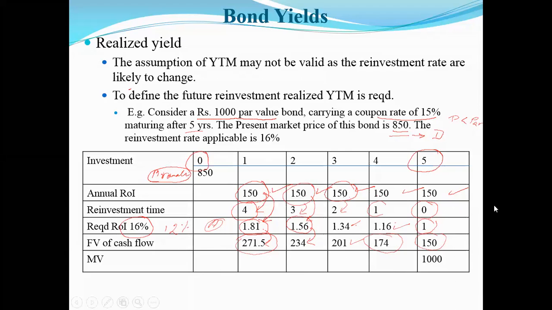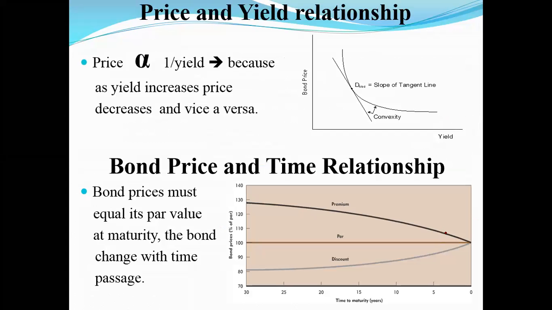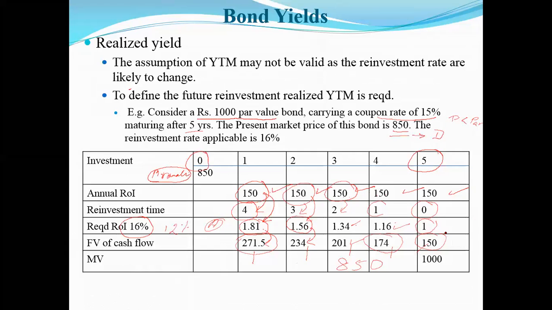Now, what is her total realized yield? That is what we are going to calculate. So you have to add up all these values, plus 850 rupees. When you add up this amount and subtract it from 1000 rupees, the difference is going to be your realized yield. Are you able to understand what I'm trying to tell you? If anyone has any doubts, please raise your hand, or you can just clear your doubts. Are you able to understand this concept?